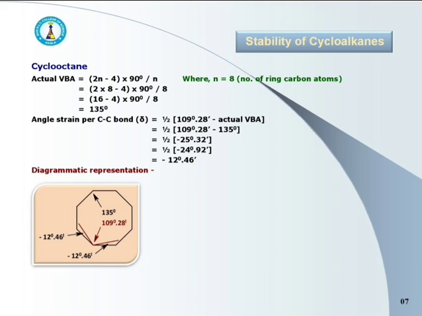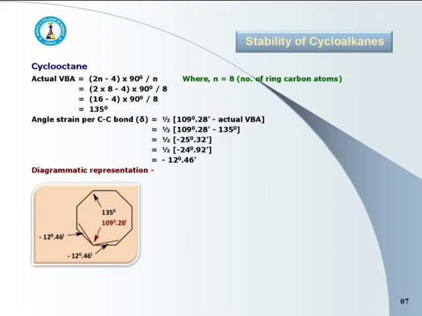See the diagrammatic representation. Actual valence bond angle is 135 degree. Normal tetrahedral angle is the same, 109 degree 28 minutes, and angle strain is minus 12 degree 46 minutes.